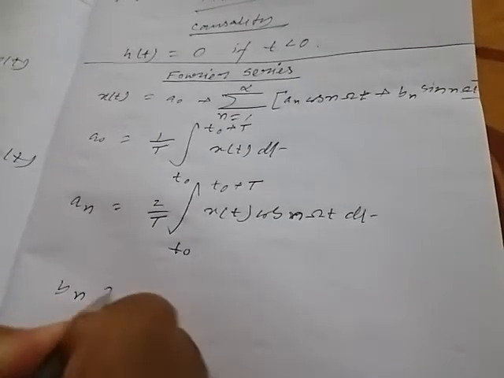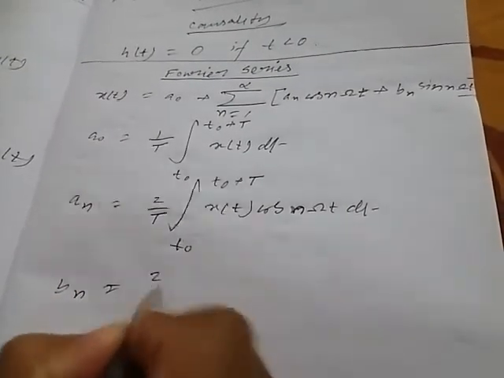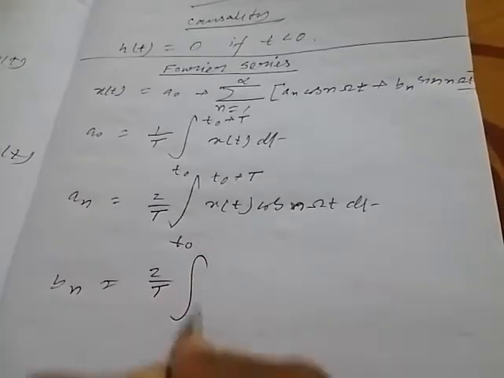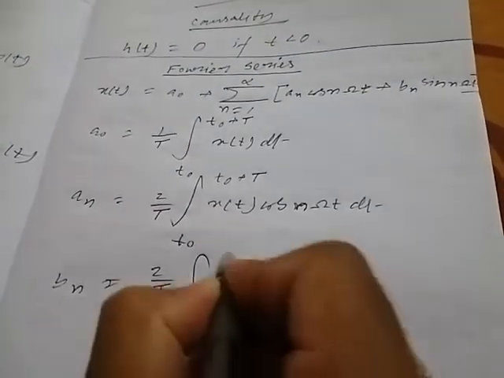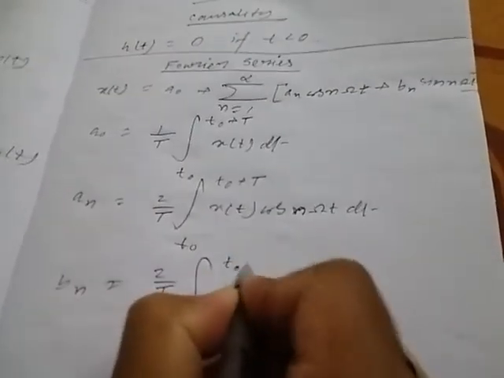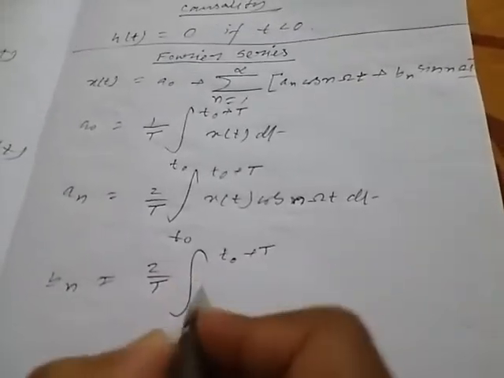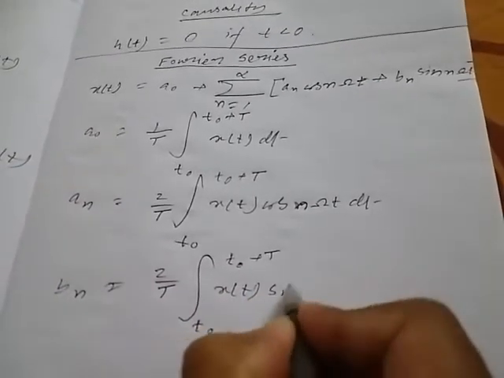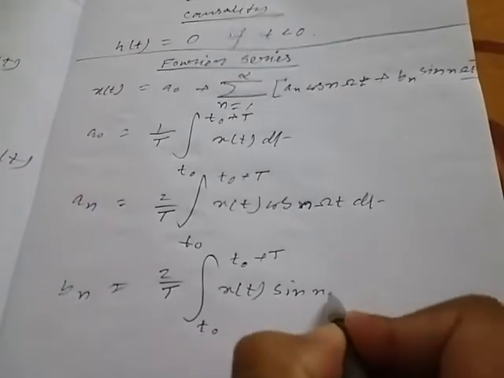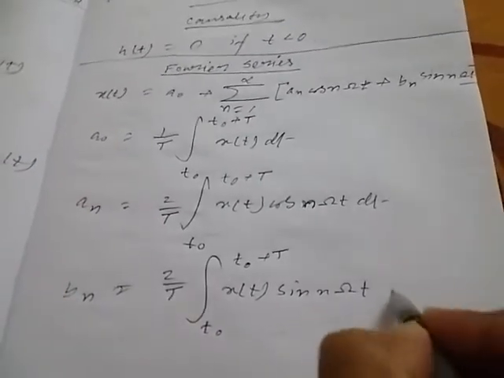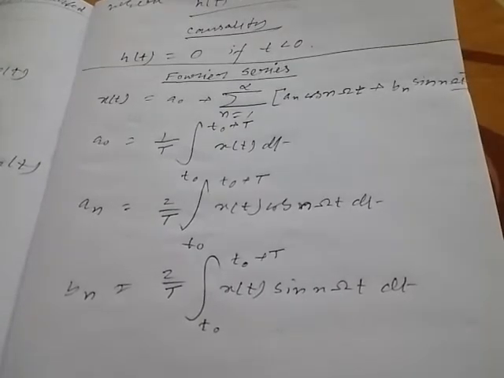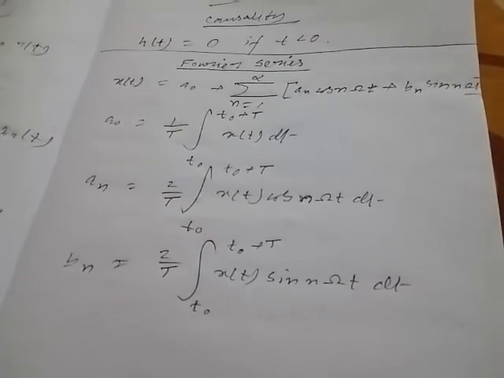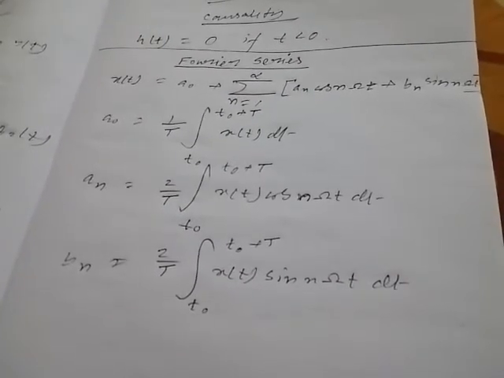And the Fourier coefficient bn can be expressed by 2 by capital T, integration over t0 to t0 plus capital T of x(t) into sin(n omega t) dt. So these are basically the Fourier coefficients.